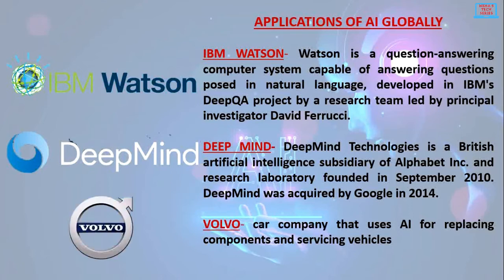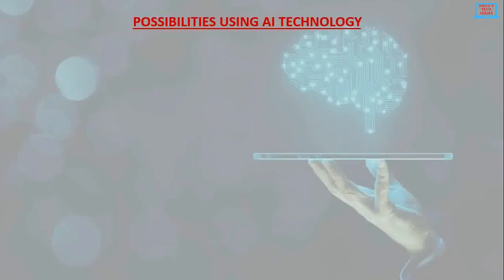Volvo is a car company that uses AI for replacing components and servicing vehicles. Volvo collects data from its vehicles in a number of ways. This data is fed to the AI systems for helping Volvo maintain its impressive safety record. The AI system can help Volvo to improve the vehicle's performance in stressful situations and increase the driver and passenger experience. Volvo is also using this data from researching and developing self-driving vehicles.